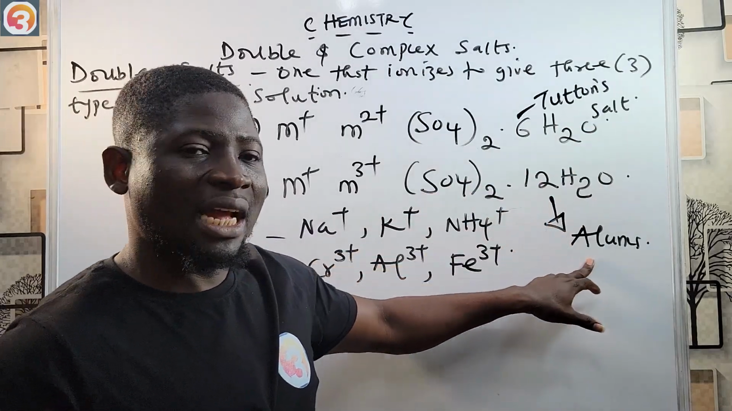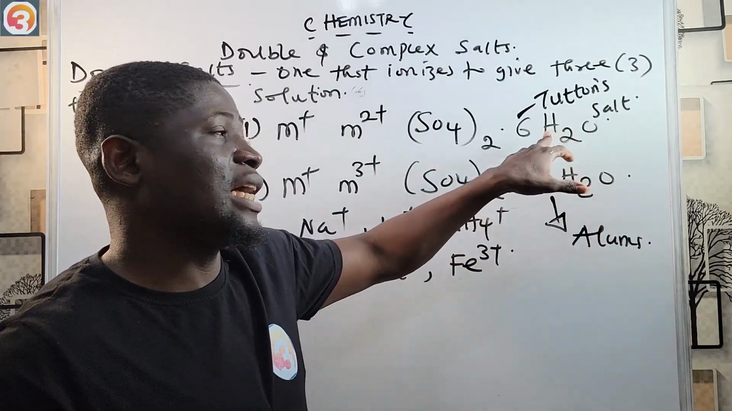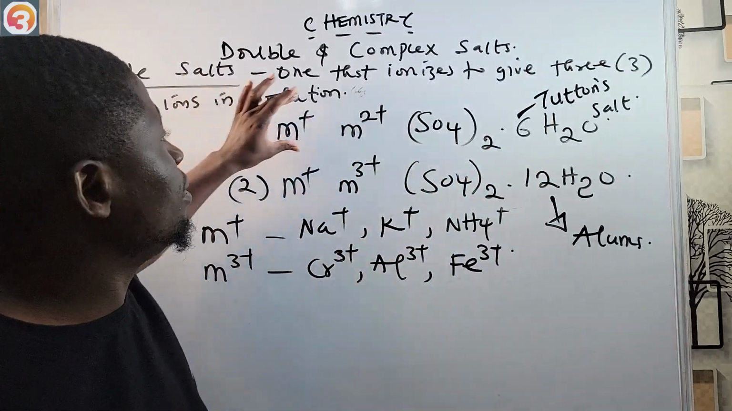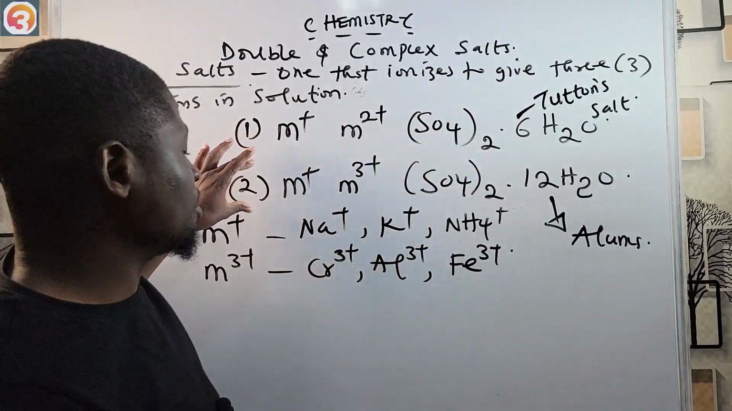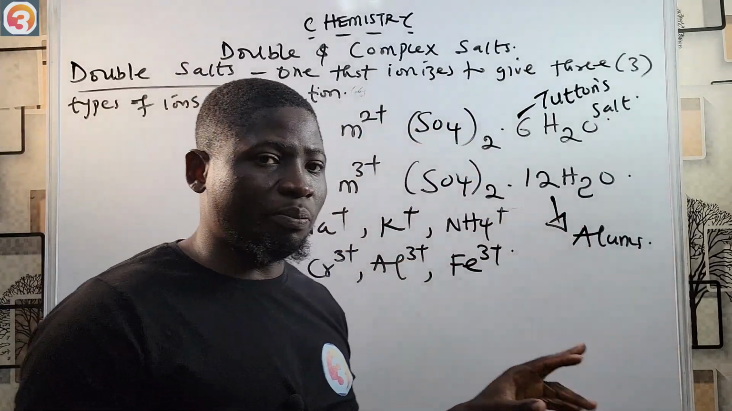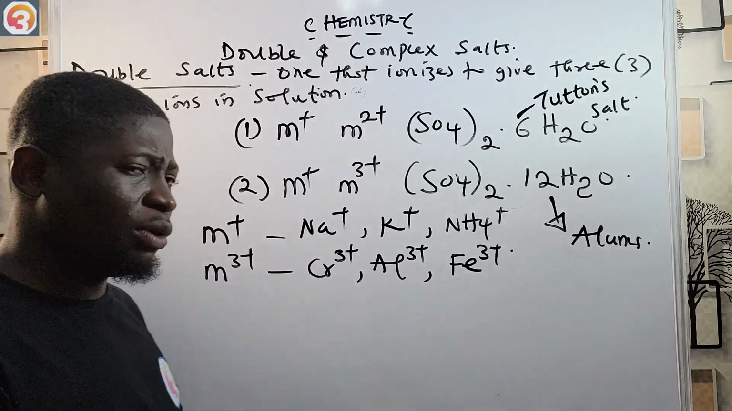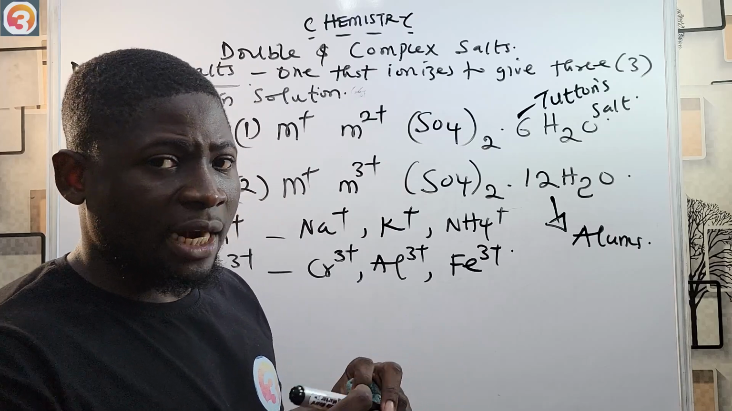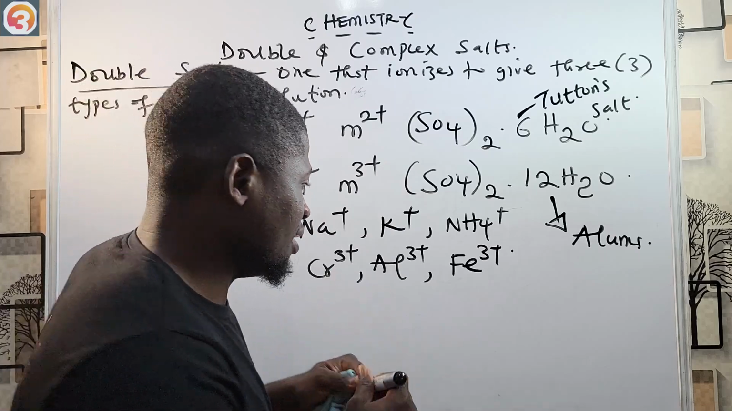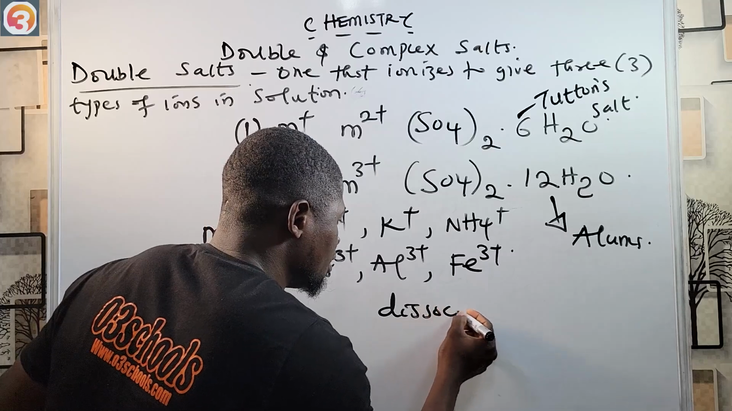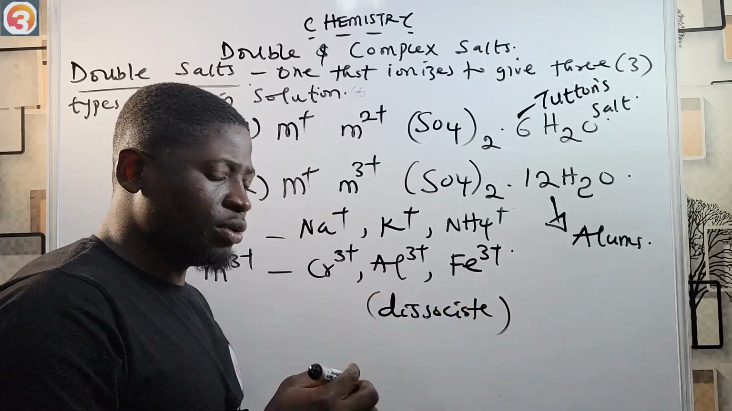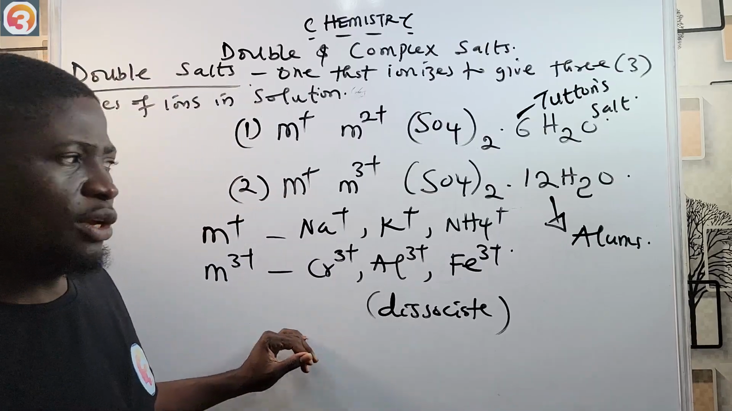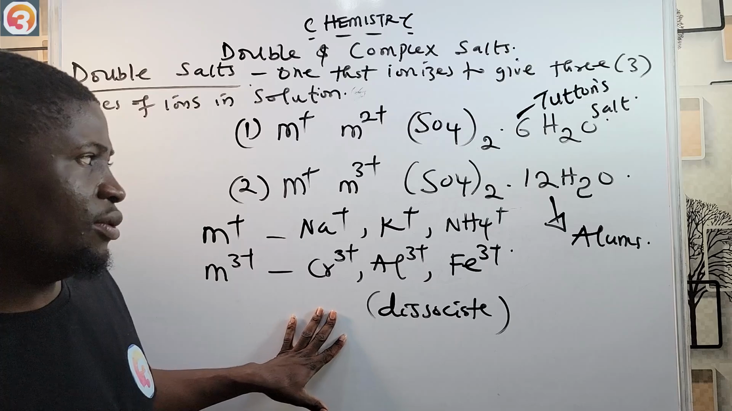Why these ones are called alums. The double salt having this formula is called a Tutton's salt. The double salt having this formula is called an alum. So please take note of them. Also know that in water, double salts ionize, they dissociate to give simple ions.